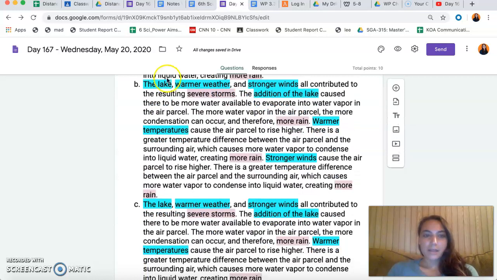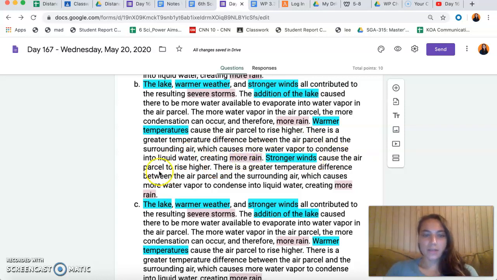B. The lake, warmer weather, and stronger winds all contributed to the resulting severe storms. That has our intro sentence. The addition of the lake caused there to be more water available to evaporate into water vapor in the air parcel. The more water vapor in the air parcel, the more condensation can occur, and therefore more rain. Warmer temperatures cause the air parcel to rise higher. There is a greater temperature difference between the air parcel and the surrounding air, which causes more water vapor to condense into liquid water, creating more rain.